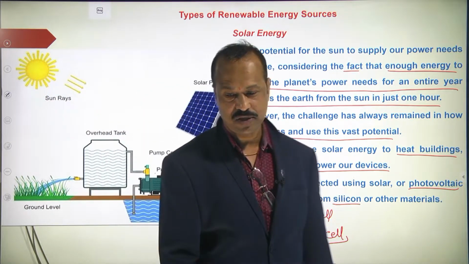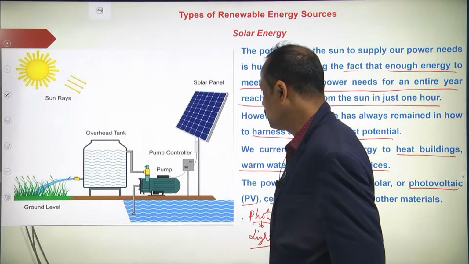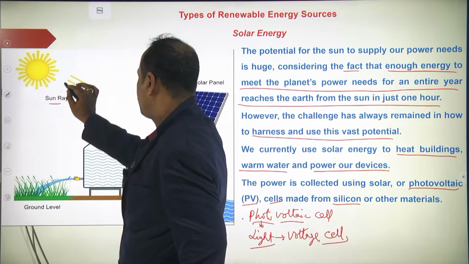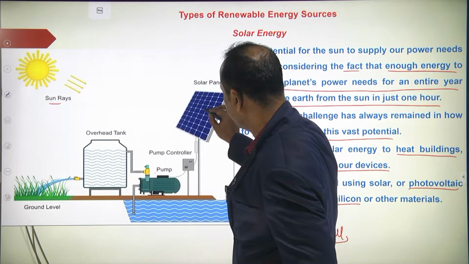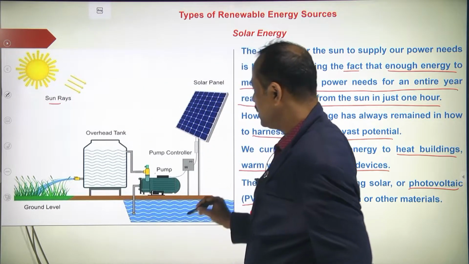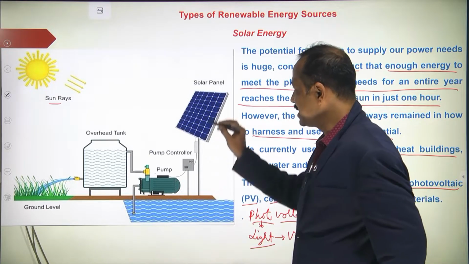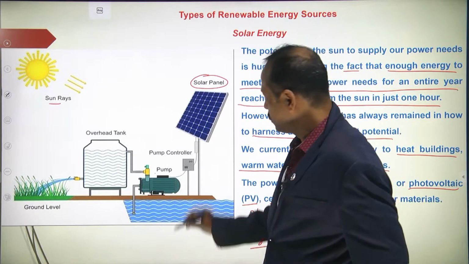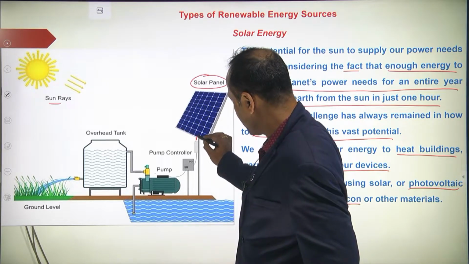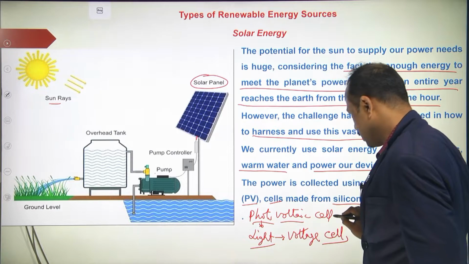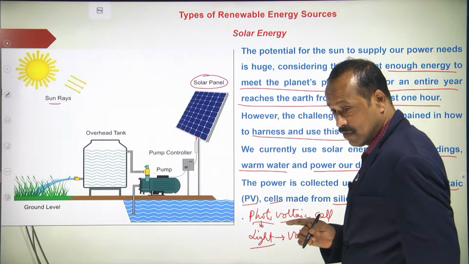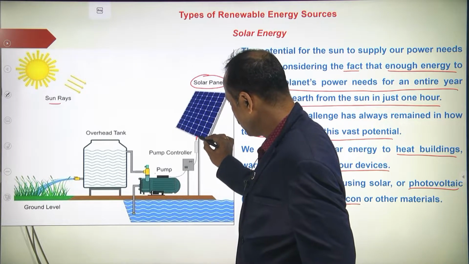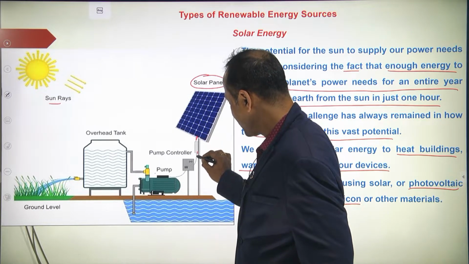So now you see the picture here. This is the sun, and the powerful sun rays are falling here. Where are they falling? They are falling on the solar panels. This is called the solar panel. From this solar panel, these are the photovoltaic cells. They convert light energy into electrical energy.